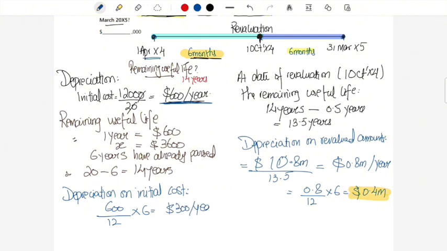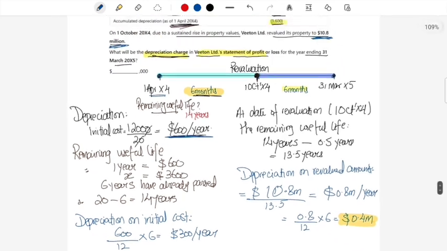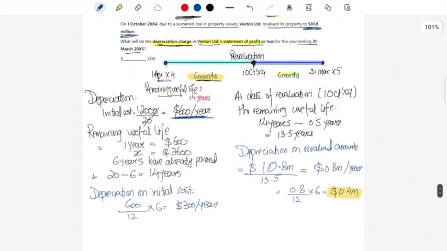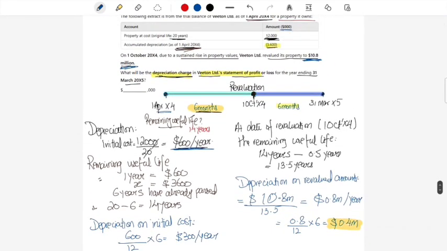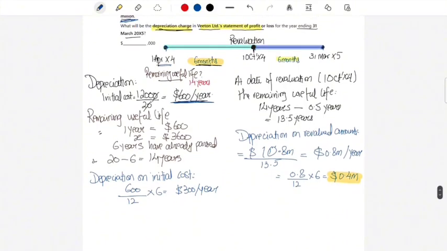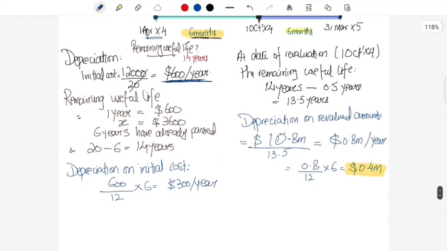All right, and please, it's not $300, it's $300,000, because here it is taking the value to the nearest thousand. So I keep on saying 300, 600, but in fact it is $3,000 per year. All right, let me just put it this way, $3,000.